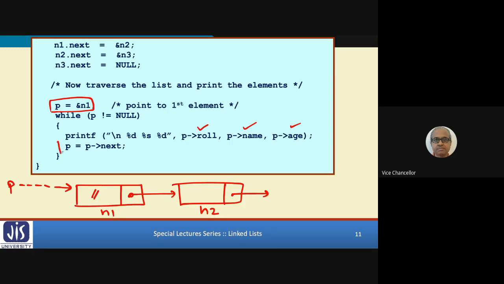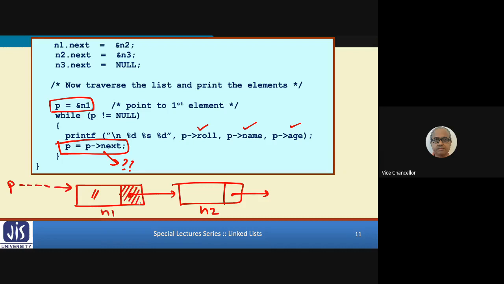Look at this now. What is p next? What does this indicate? P next means, in this, p is pointing to the structure, and it is the next field. Next field means this one.